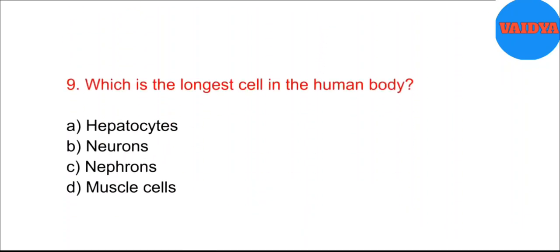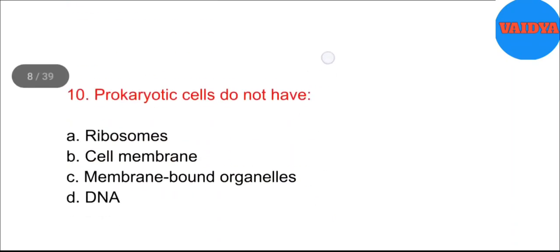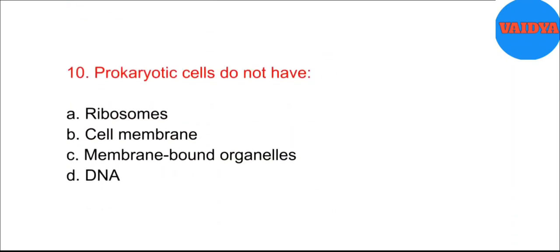9. Which is the longest cell in the human body? A. Hepatocytes. B. Neurons. C. Nephrons. D. Muscle cells. Answer: B. Neurons. 10. Prokaryotic cells do not have A. Ribosomes. B. Cell membrane. C. Membrane-bound organelles. D. DNA. Answer: C. Membrane-bound organelles.